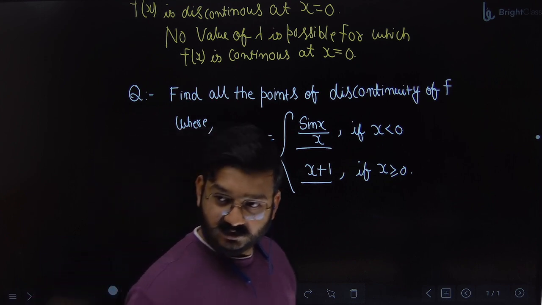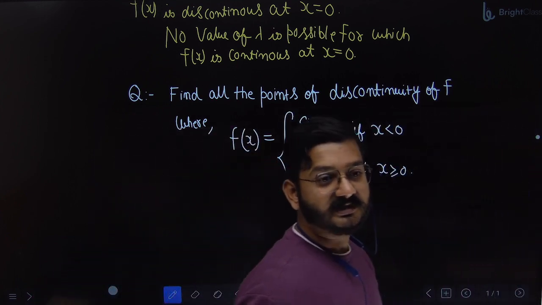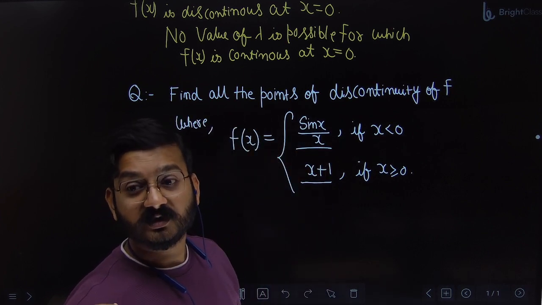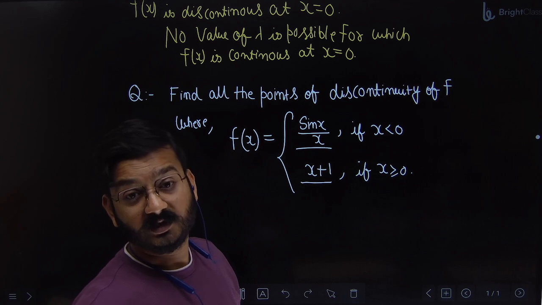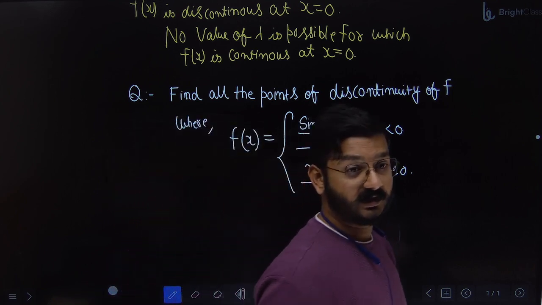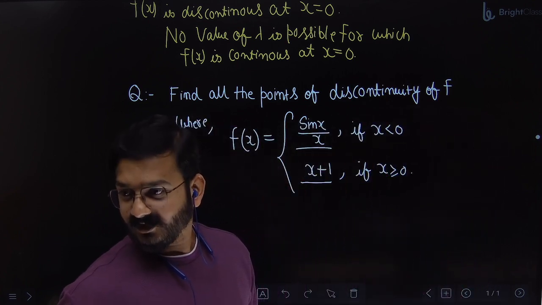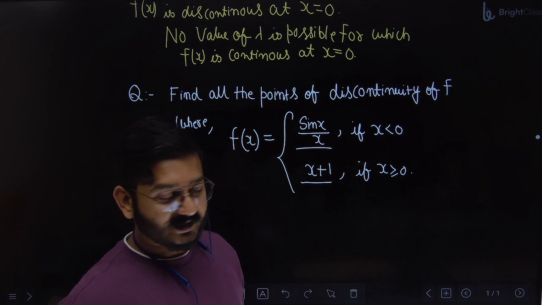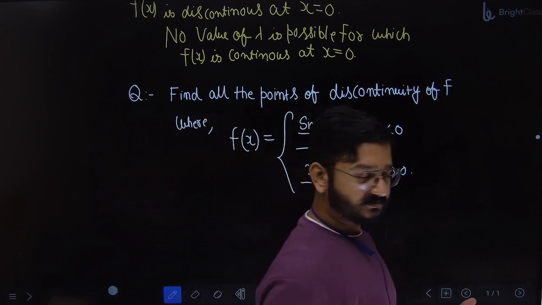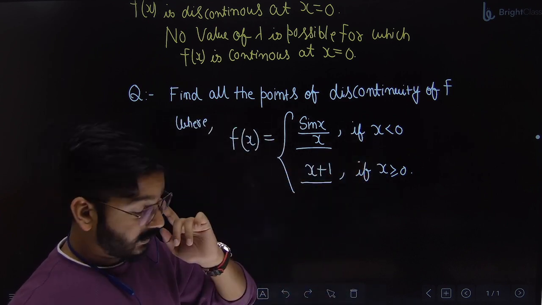Left hand limit is 1. Right hand limit is 1. Value of function is 1. It means it is continuous at x equal to 0. That's what I told you, that you don't even have to write a single step. You can do this mental calculation. Practice this from now. I'm not encouraging you to not write in the exam. You have to write all the steps. But when the same kind of question comes as an MCQ, it will save time, right? So it is continuous at x equal to 0.